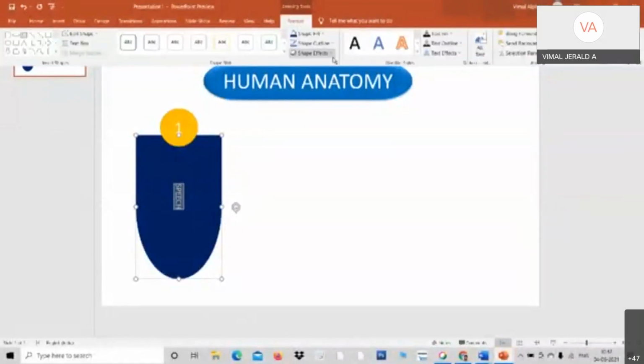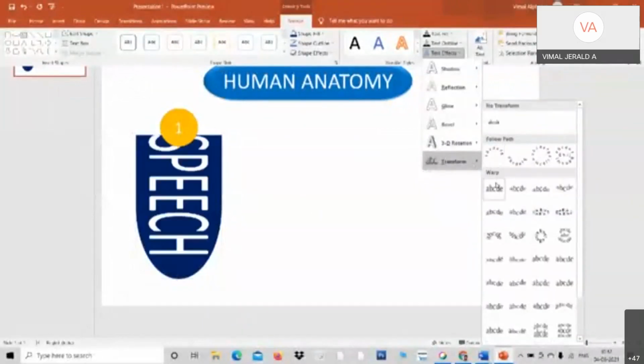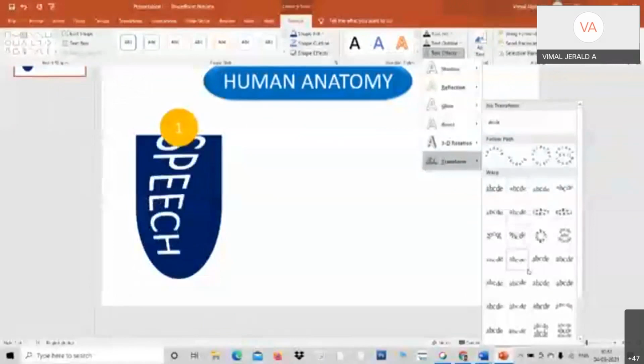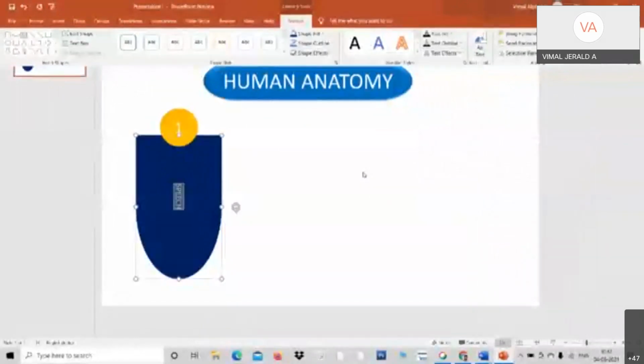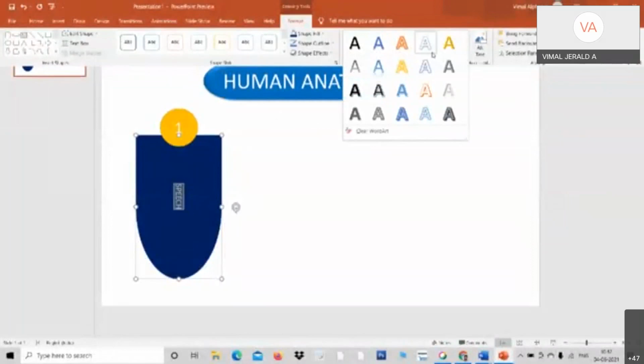When I take here, the text is taken this way, so I would like to change the text the other way. One minute. I'm just trying to rotate the text.